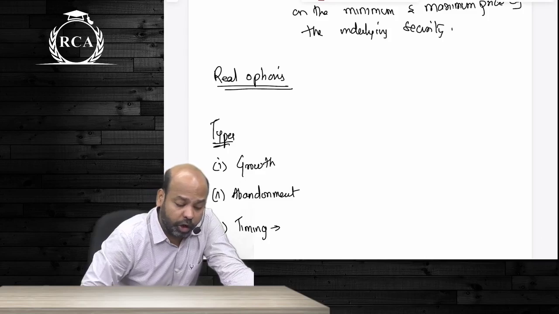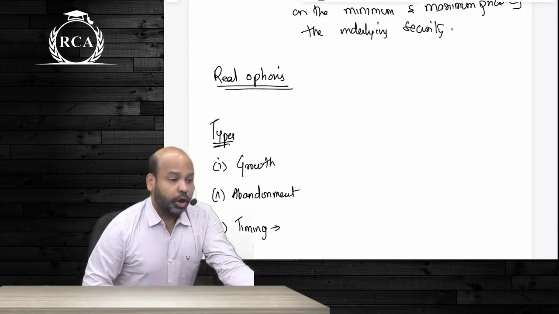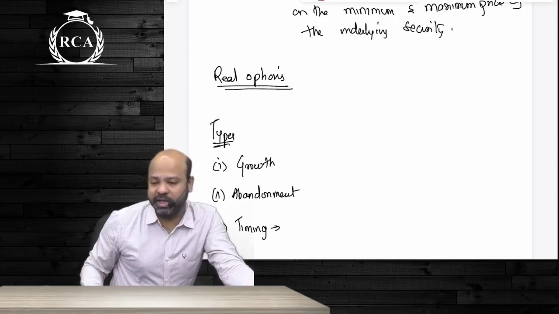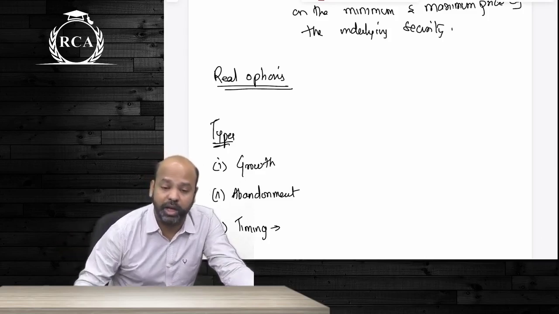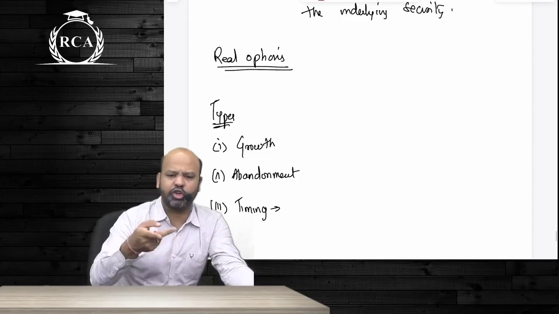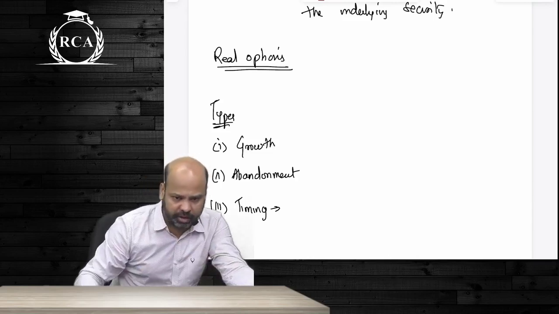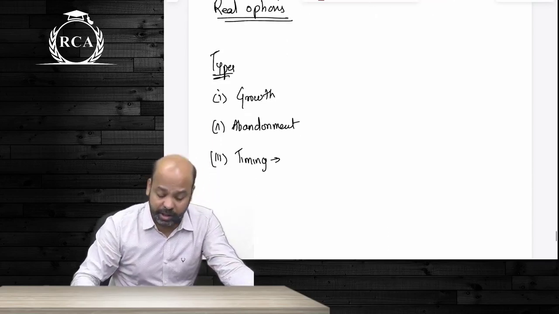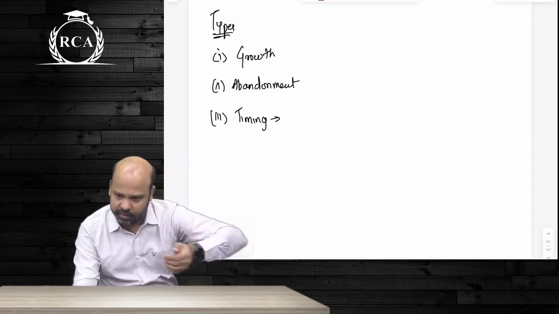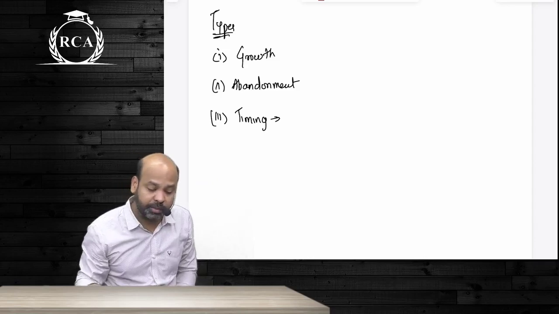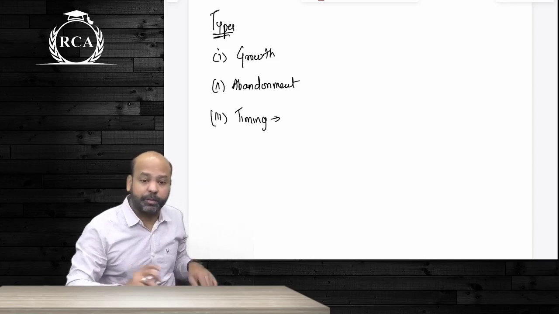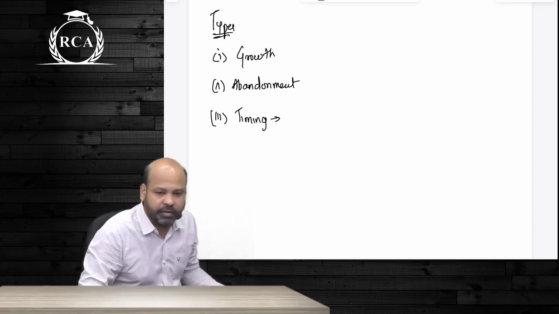What is long put, guys? The right to sell, or abandon. Either you sell the business if it is not favorable, or you abandon the business. Short call, short put is from the perspective of the other person. I said we have three types of real options, that is categories. We have growth option, abandonment option and timing option. What is a growth option, guys? There are projects which have insignificant or negative NPVs.